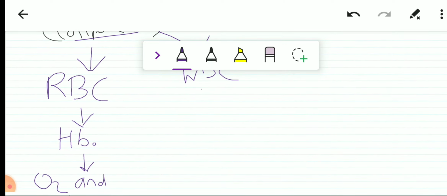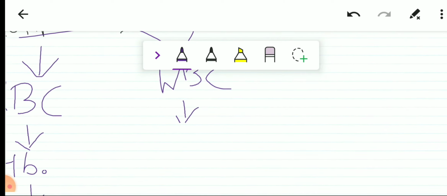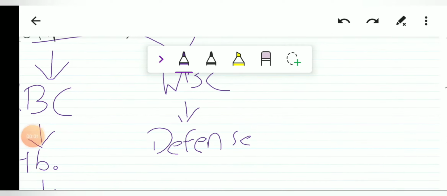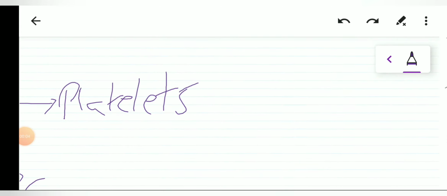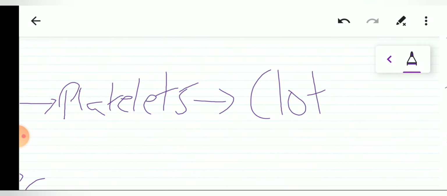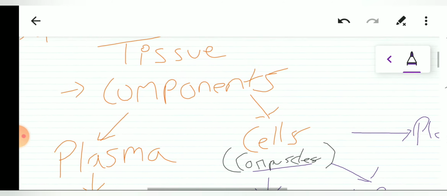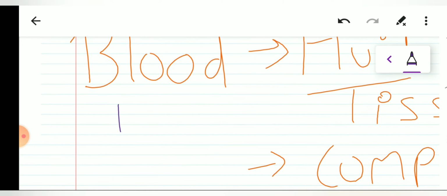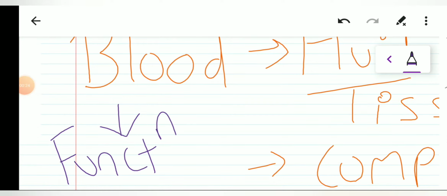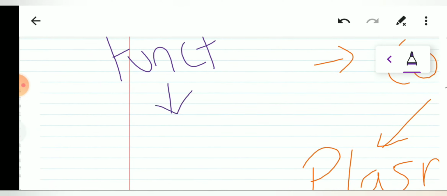Now what is the function of WBC? WBCs are concerned with defense. And what are the platelets concerned with? Platelets are concerned with the clotting of blood and wound healing. Since we have discussed the components of the blood, now let us discuss the function of the blood. It is quite simple: the blood is concerned with the transportation of various substances.